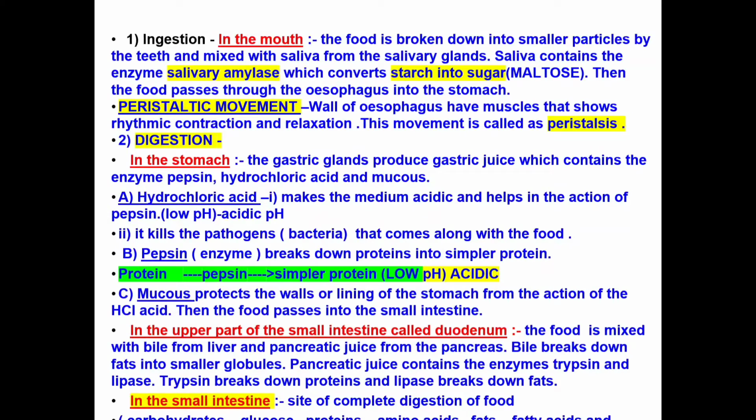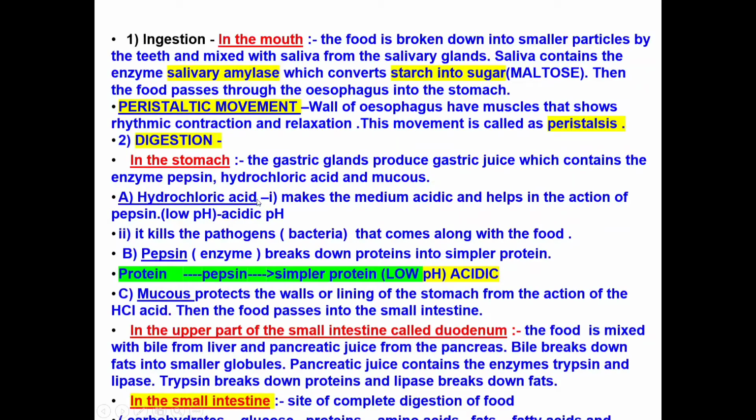In the stomach, the wall of the stomach comprises gastric glands. These gastric glands secrete gastric juices. The gastric juices contain pepsin enzyme, hydrochloric acid, and mucus. Let's start with hydrochloric acid.